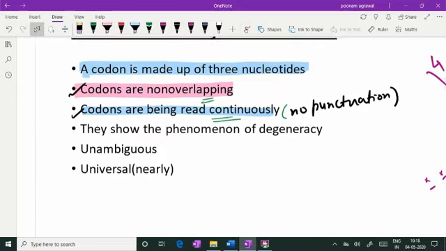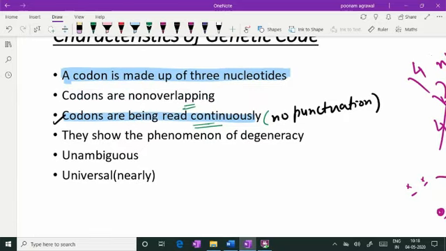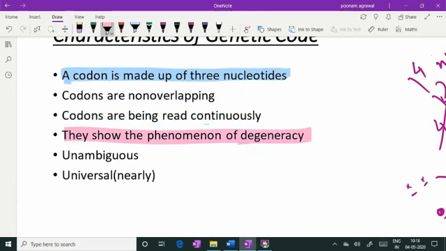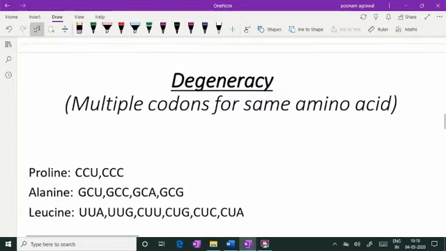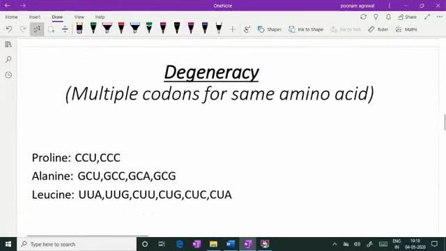Now they show the phenomena of degeneracy. Now I'm going to explain the next point, that is degeneracy. They say genetic code is degenerate. What is degeneracy? Can you define degeneracy? How to define the degeneracy of genetic code? In simple terms, degeneracy can be defined as multiple codons for the same amino acid. Degeneracy is multiple codons for the same amino acid.